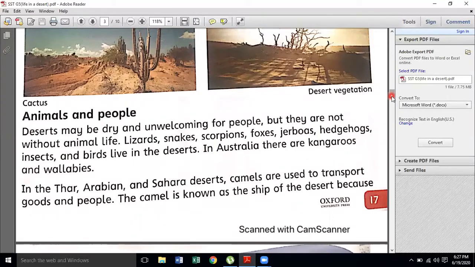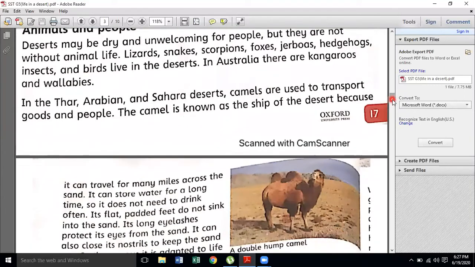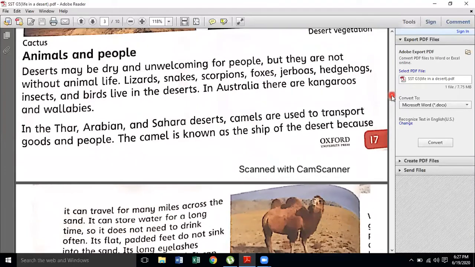Animals and people. As we all know, the famous camel is a very famous animal of the desert. We can find snakes and lizards there. Let's read it out. Deserts must be dry and unwelcoming for people. As we know, the population of the deserts is not very large because the climate is not well suited for many people. I'm not the kind of person who can live in the desert, but deserts are not without animals. Lizards, chipkalias, snakes, scorpions, foxes, gerbils, hedgehogs, insects, and birds live in the deserts too.